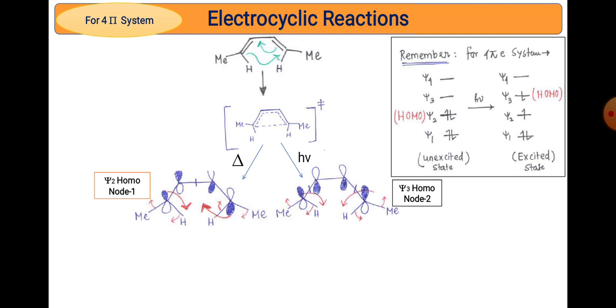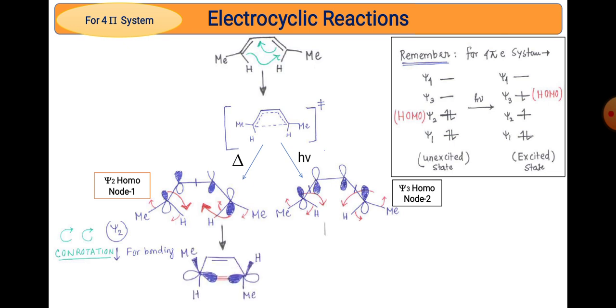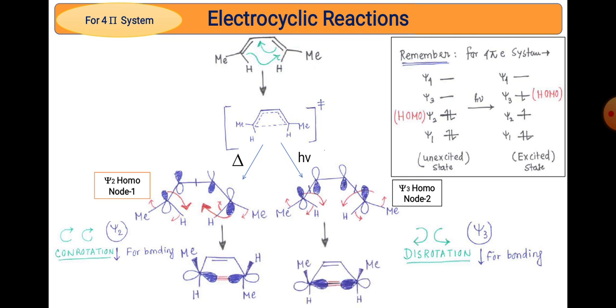Look at this one: psi2 and psi3 HOMOs are different, and the nodes are also different. In thermal condition conrotation is required, and that leads to bonding, while in photochemical conditions it proceeds via disrotatory motion and leads to bonding. Now look at the products which are formed from the same reactant just by the influence of two different conditions.